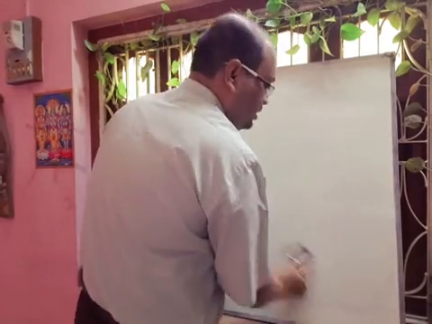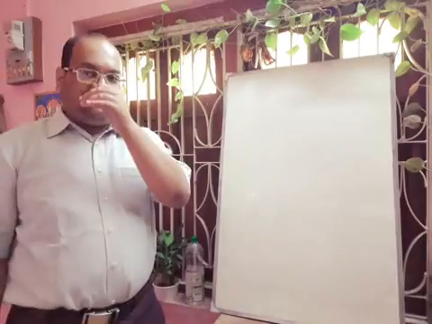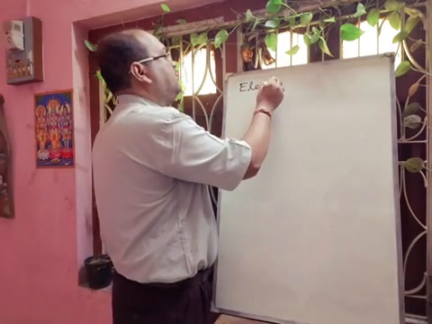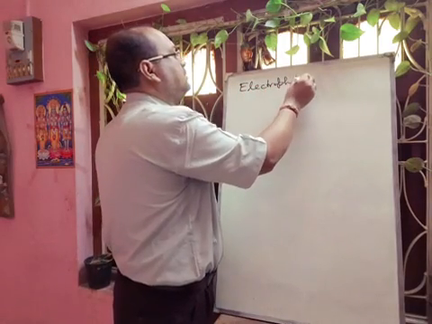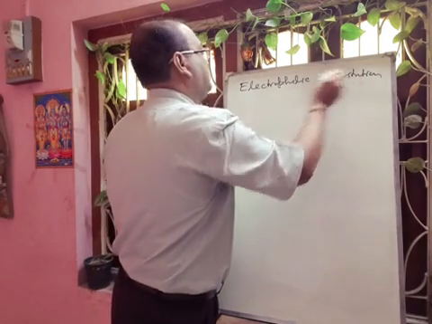Next we will discuss another type of reaction, that is electrophilic substitution reactions.